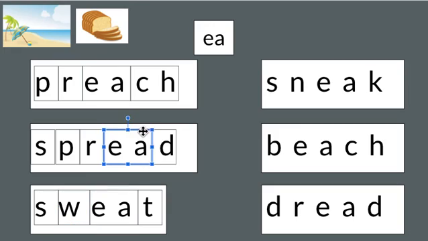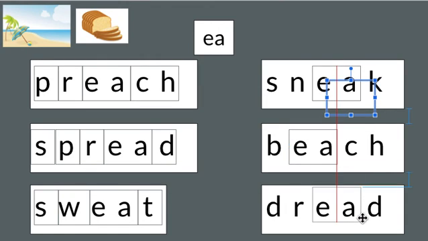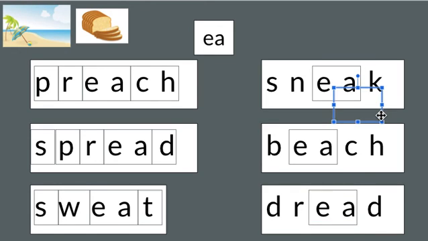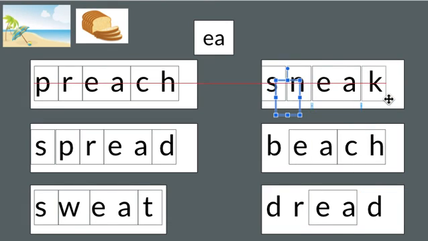Welcome back. Let's go ahead and see what we can find in these words. Were there any letters working together to make one sound? Yeah, they all have that EA vowel team, don't they? So in each one of these words, the E and A are working together to make one sound. Are there any other letters working together? This word also has the CH digraph, two letters working together to make one sound. What about the rest of the letters? Each one of the rest of the letters is just making its own consonant sound, so they're all just going to have one box around them. Let's pause and read this word right here. Did you start with the long E sound?